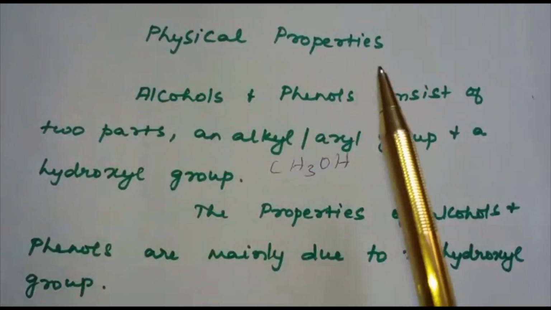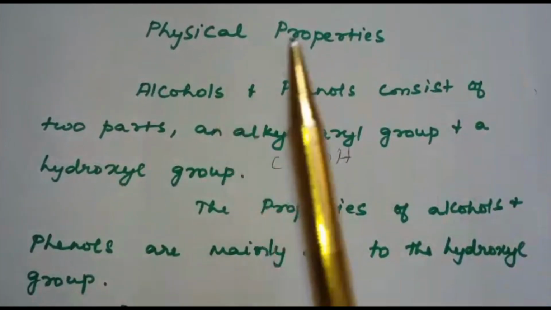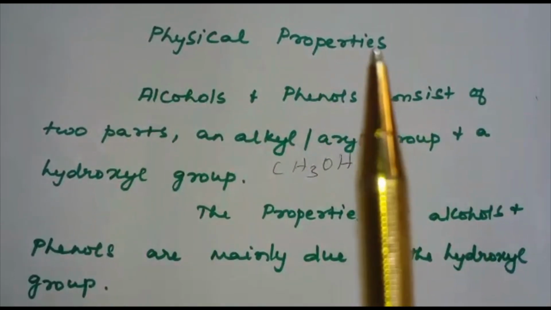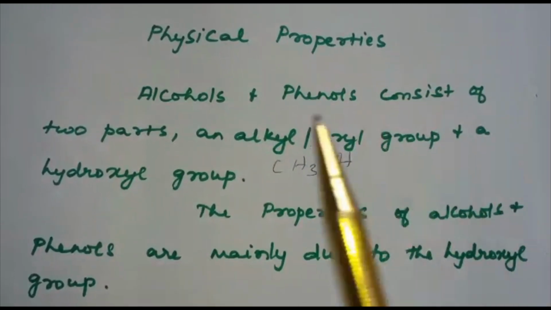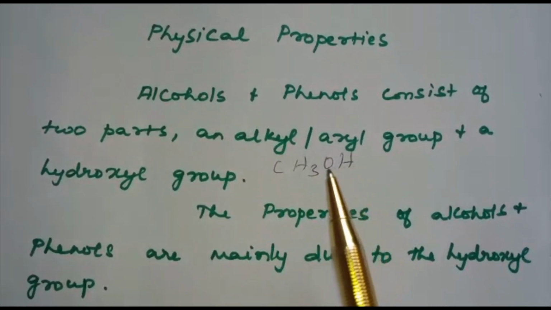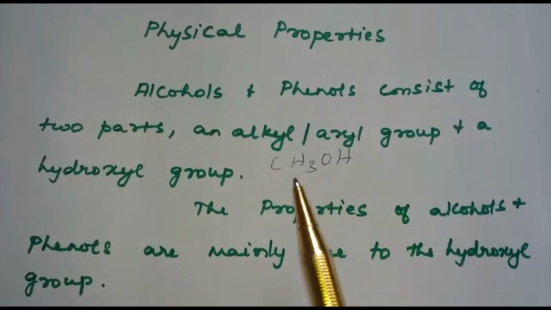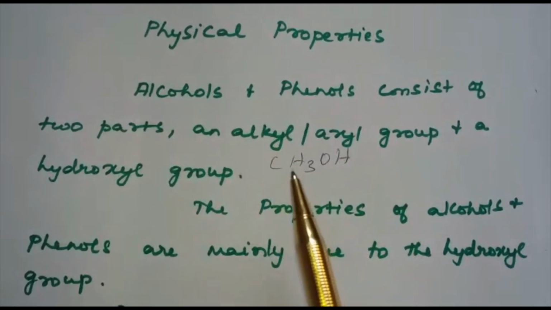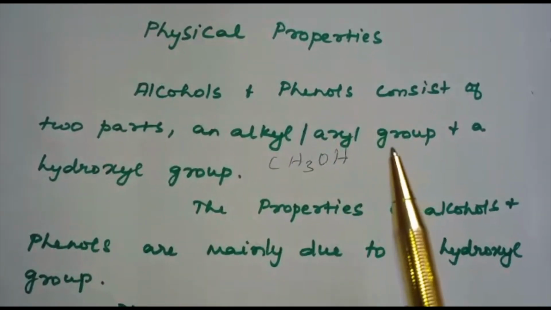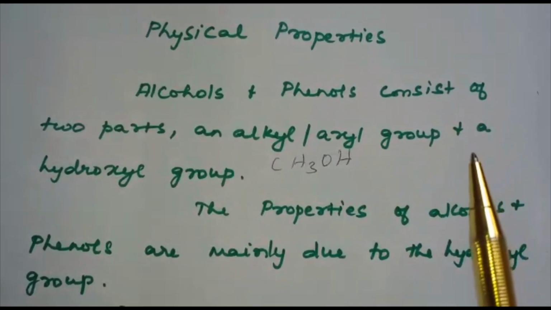Let me first explain the physical properties of alcohols and phenols. Alcohols and phenols consist of two parts. One is the alkyl or aryl group and the other is the hydroxyl group. For example, CH3OH, methanol, the simplest alcohol: CH3 is the alkyl group, OH the hydroxyl group. And for an aryl group, phenol can be taken as an example.